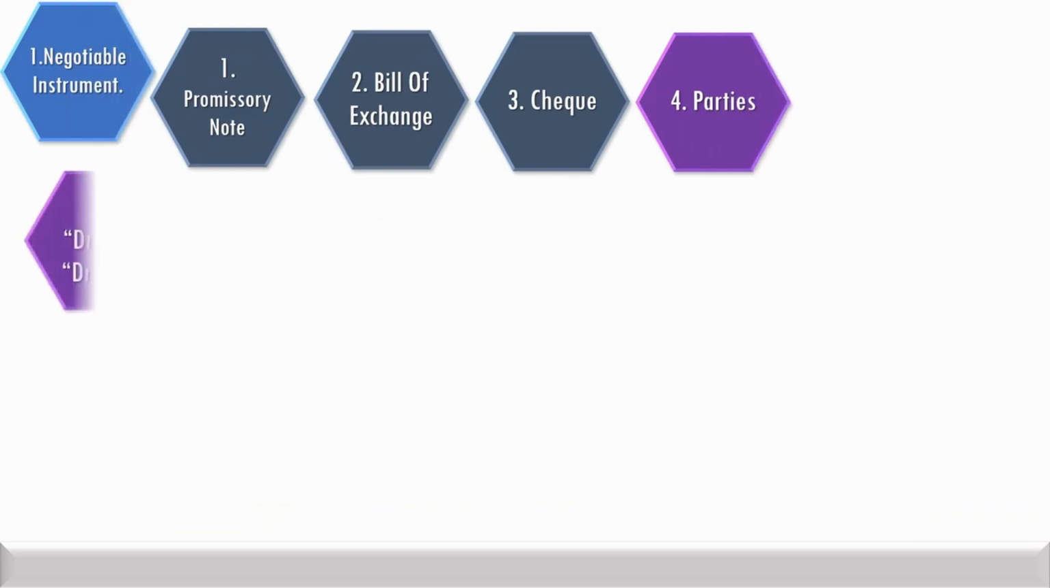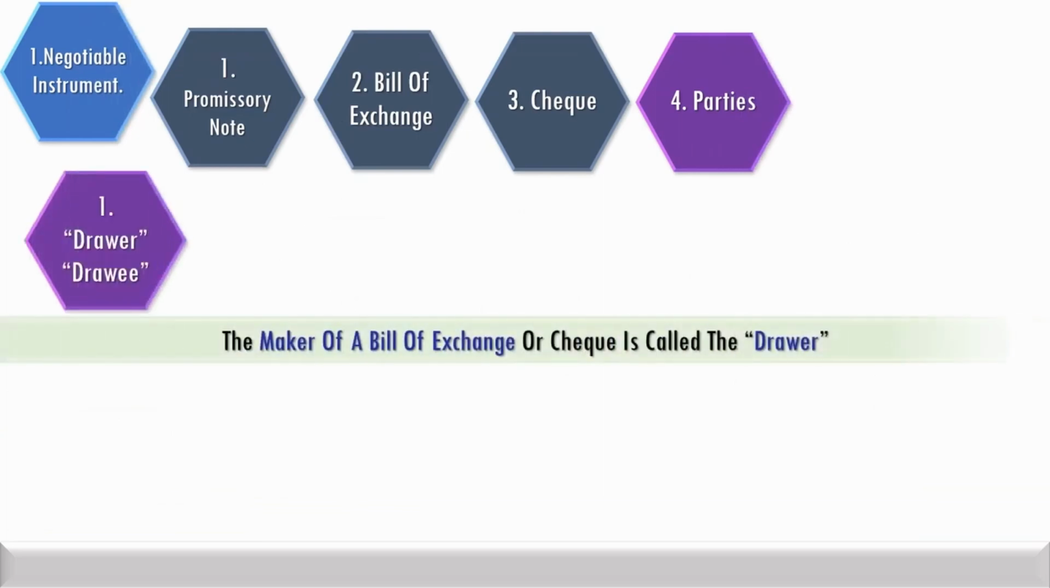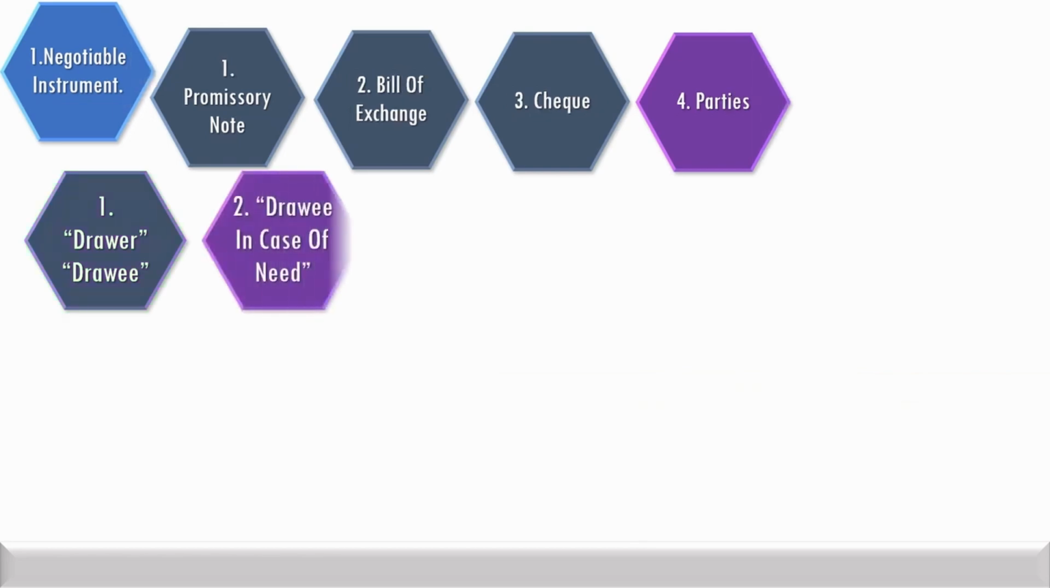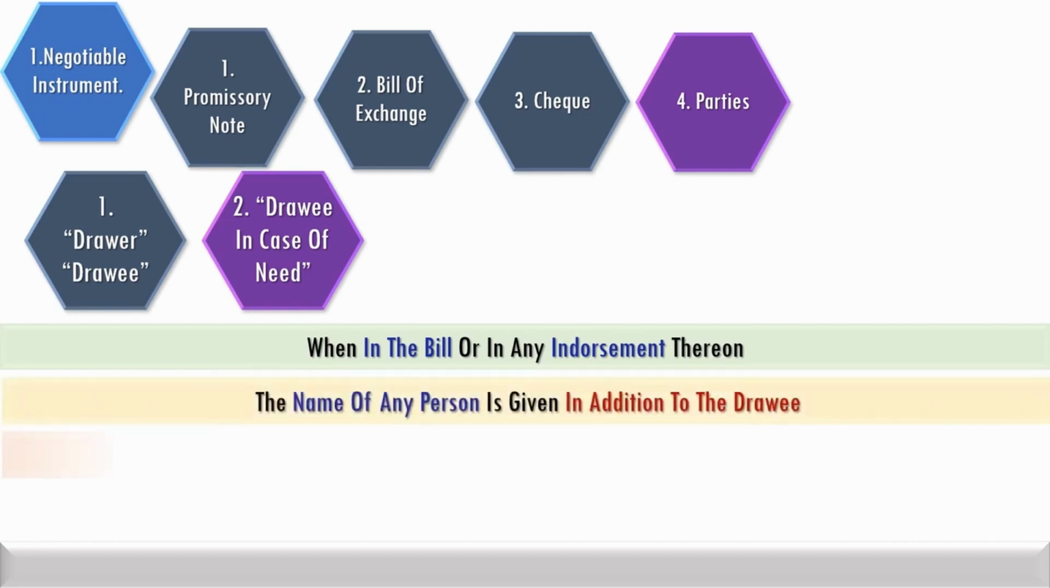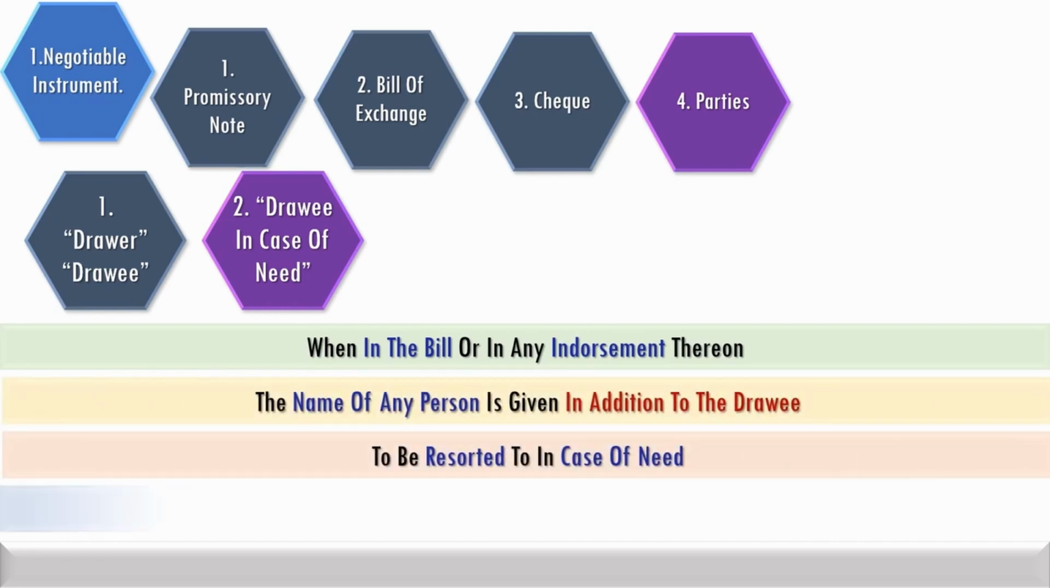In respect of a bill of exchange or check, the maker is called the drawer and the person who is directed to pay is called the drawee. Drawee in case of need is a person whose name is given in the bill or any of its endorsements in addition to the name of the drawee to be resorted to in case of need.